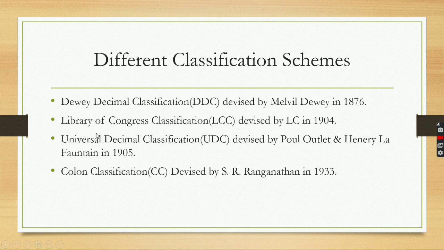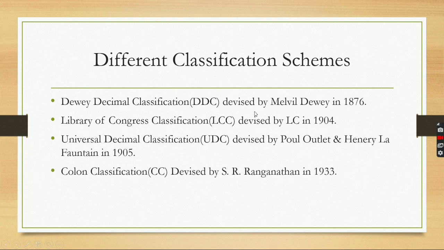And the next one is Universal Decimal Classification, in short UDC. It was devised by Paul Otlet and Henri La Fontaine in 1905. And last but not least, Colon Classification, in short CC. It was devised by S.R. Ranganathan in 1933. You know who S.R. Ranganathan is? S.R. Ranganathan is the father of library and information science in India. So these are the different classification schemes.